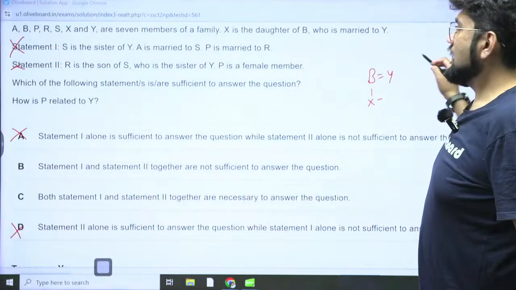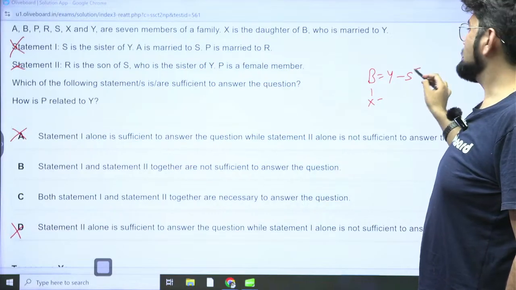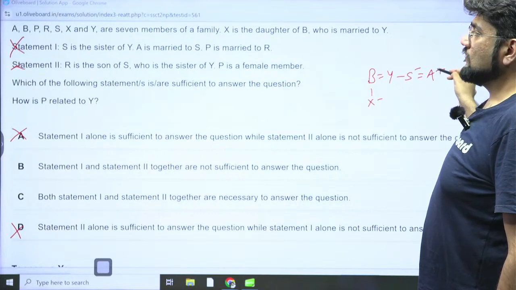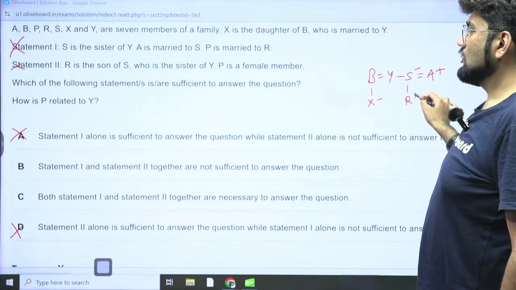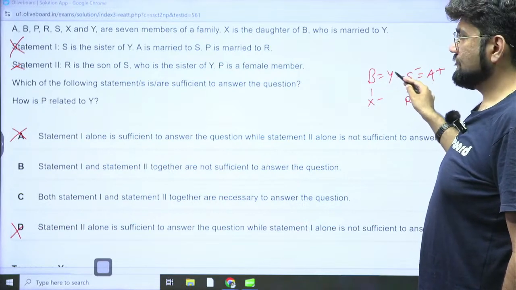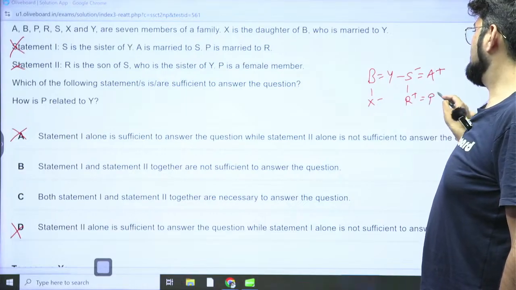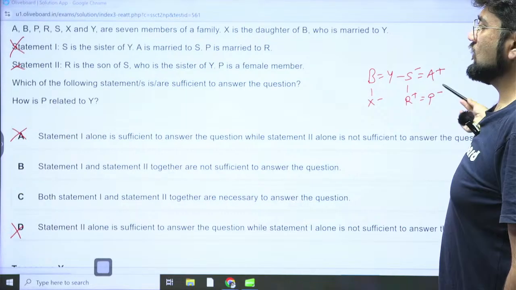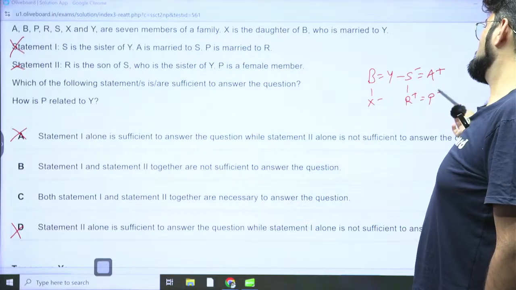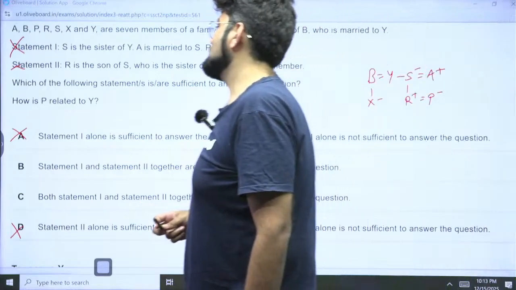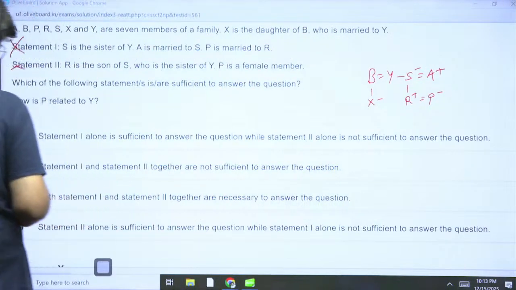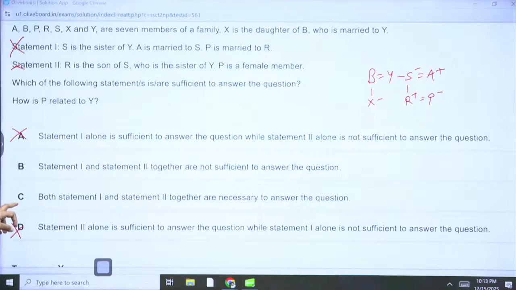Okay. So S is sister of Y, A is married to S, P is married to R. Okay, R is the son of S, who is sister of Y, P is married to R. So we definitely know how P is related to Y now. P is Y's sister's daughter-in-law, and P is a female member, we already have found that. That's an indirect relationship, but we can still find it out. So both are necessary to answer the question. Option C is the correct answer.